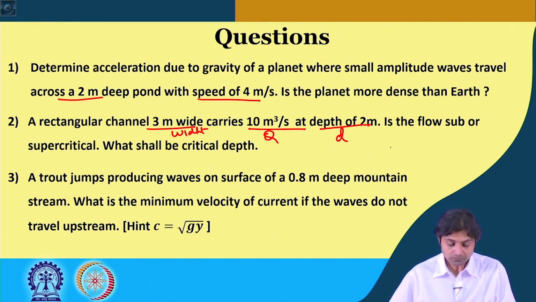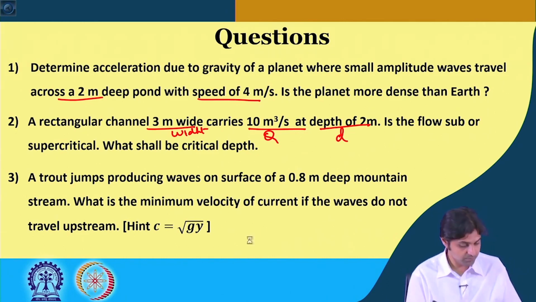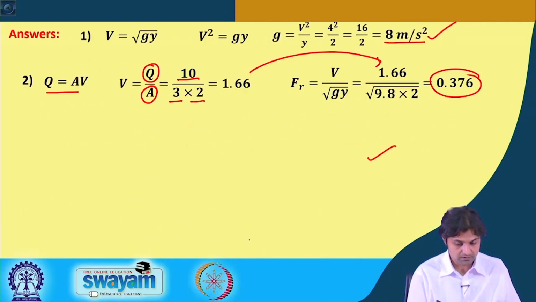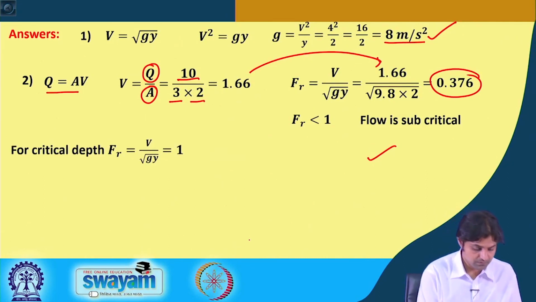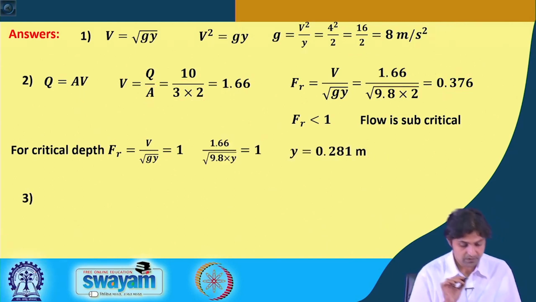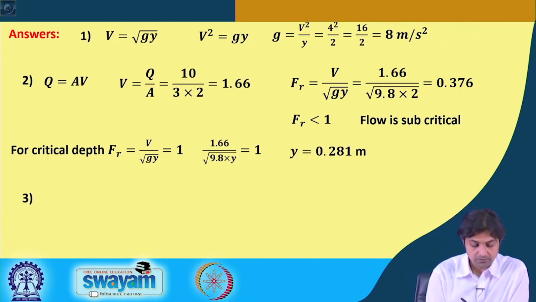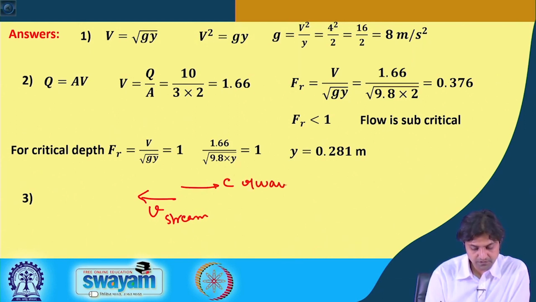So, just going back, what I am going to do, so basically there is a velocity v of a stream and there is speed c of wave. So, we have to find v such that it is greater than c.